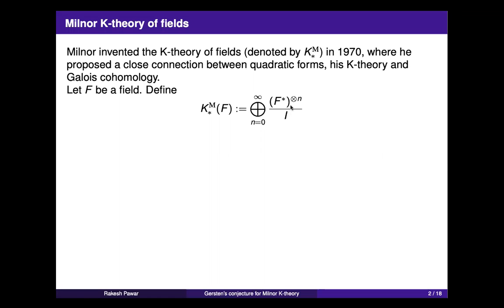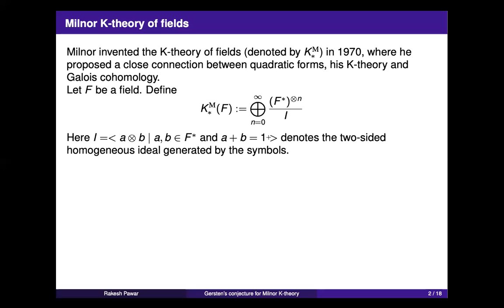So let me try to define it. Let F be a field. You look at the tensor algebra of the group F star, where F star is F minus 0. In nth degree, it is just F star tensor n, and you go modulo an ideal. Actually, there is a typo in the notation. I should have taken the direct sum, and then go modulo the homogeneous ideal.